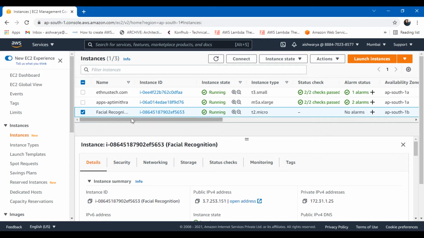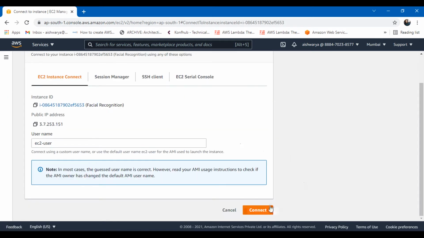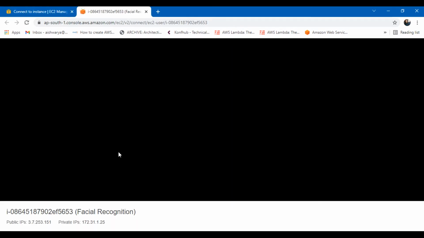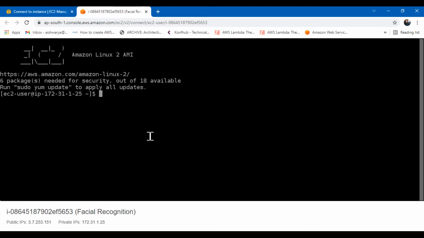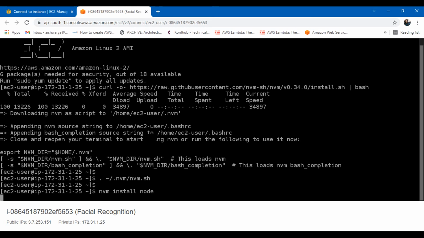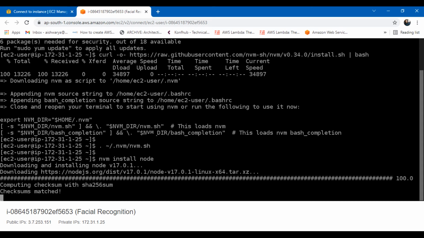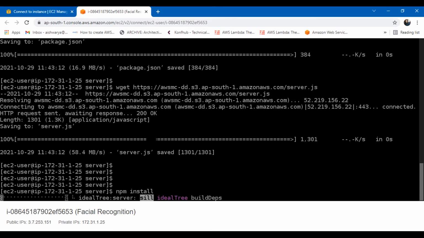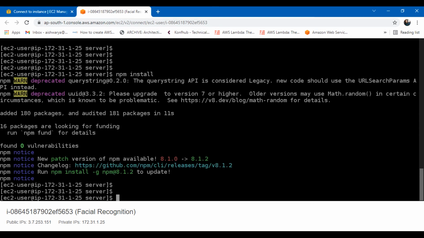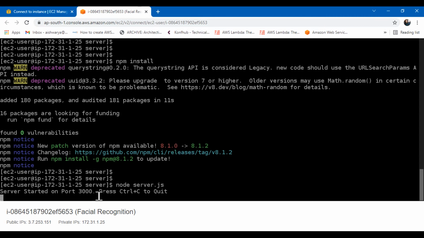So here's my EC2 instance ready and running. Now I will connect to this EC2 instance and then click on connect, and I'll just paste the commands to deploy the application code on my EC2 instance, and once they are processed, once they are run, my application will be ready to use. Okay, so the commands are run. Just one more command I will run, node server.js, and let's see, it is saying that the server has started on the port 3000.